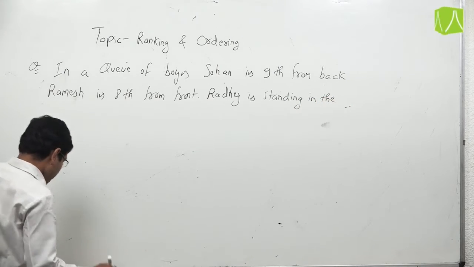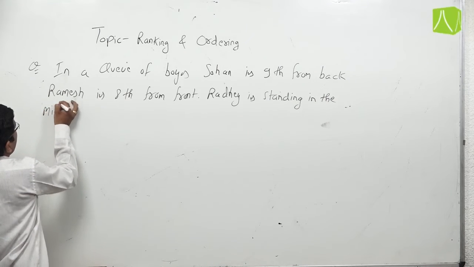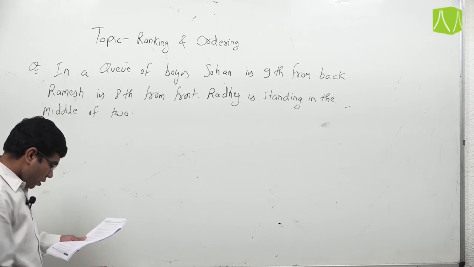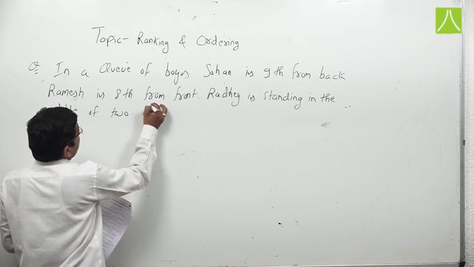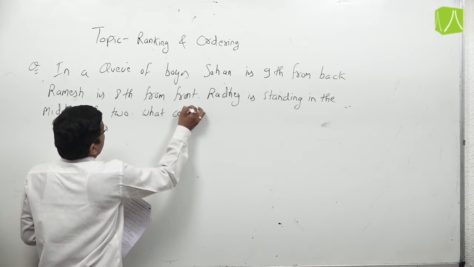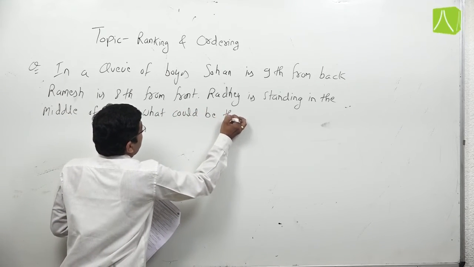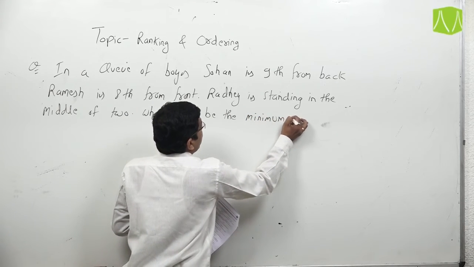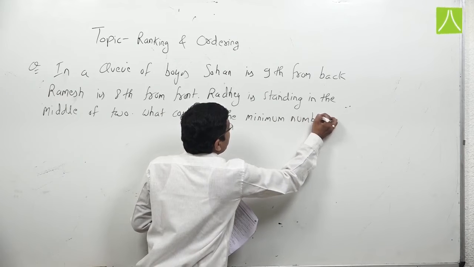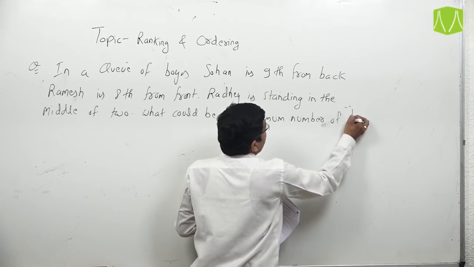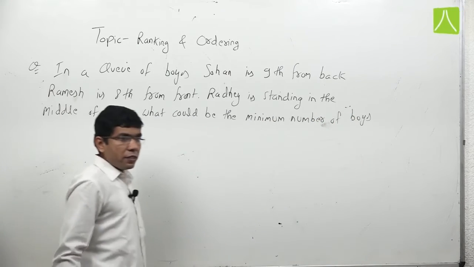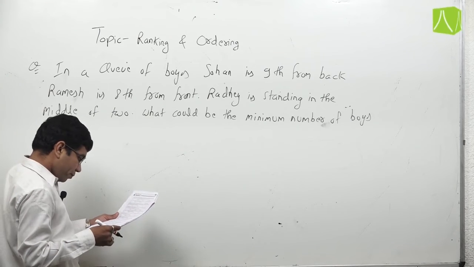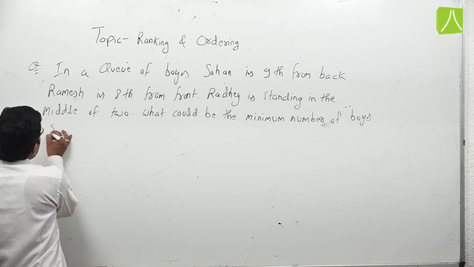Radhe is standing in the middle of the two. Now we have to find what could be the minimum number of boys standing in the queue.